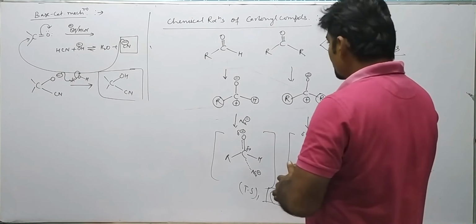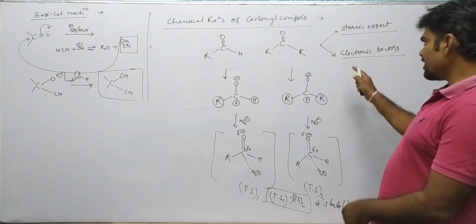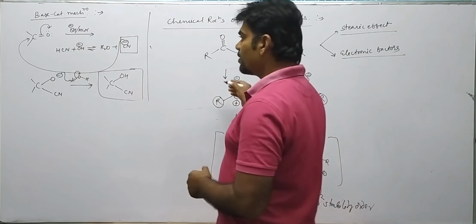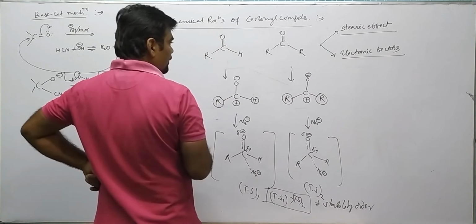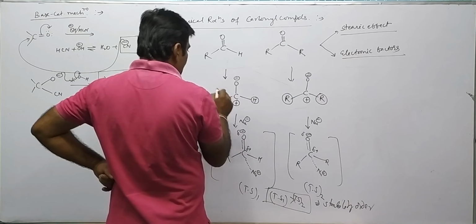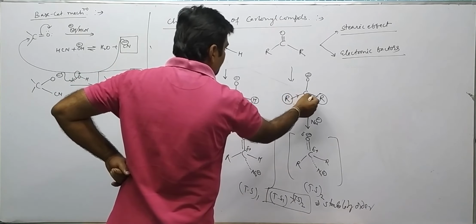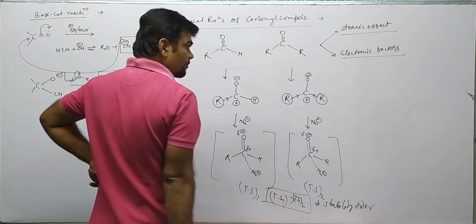Always remember, this was based on their steric factors. If you see their electronic factors, R is an electron pumping group. Only one electron pumping group is there on this aldehyde, and over here, two electron pumping groups are there on this ketone.